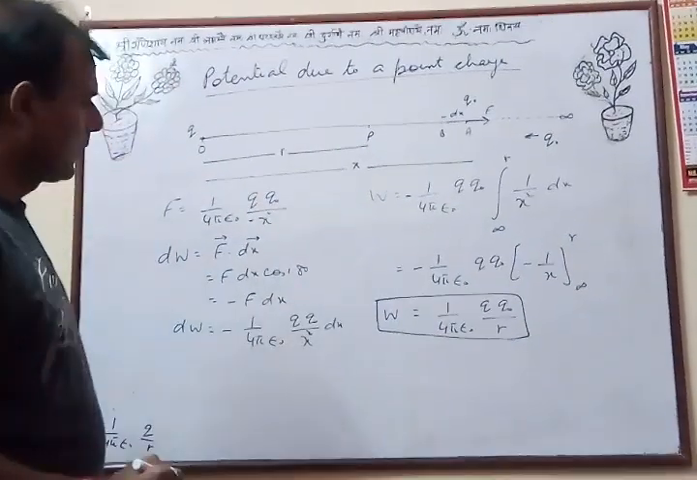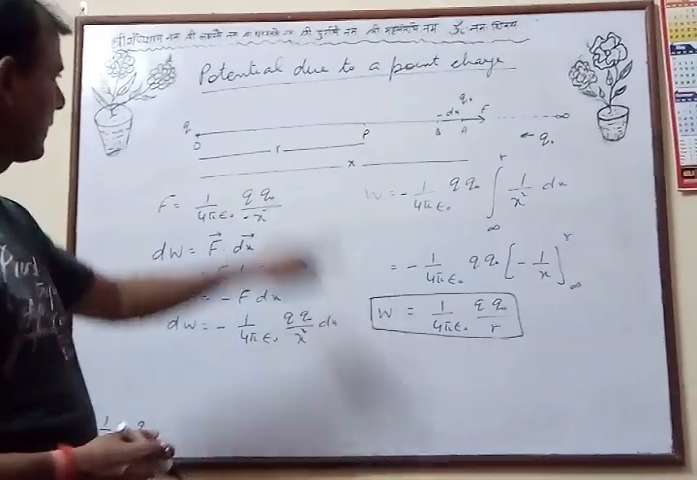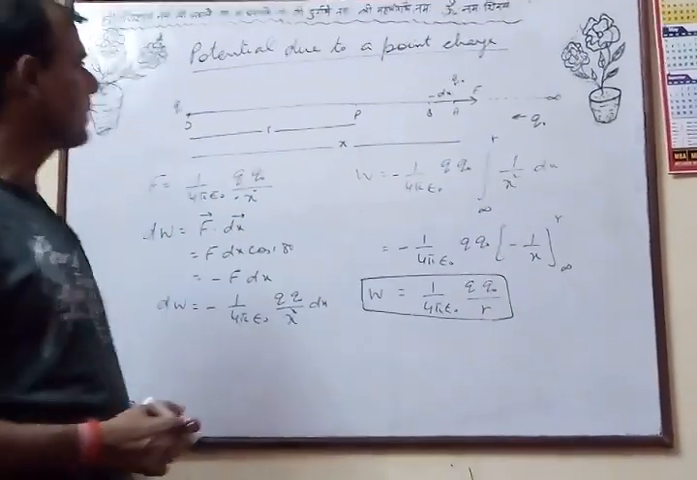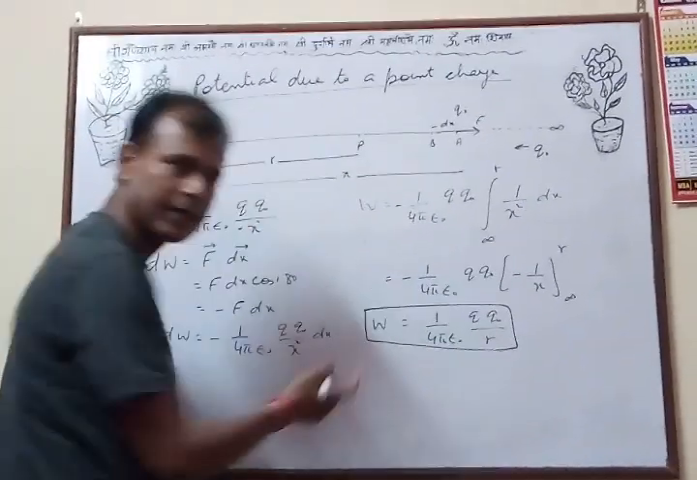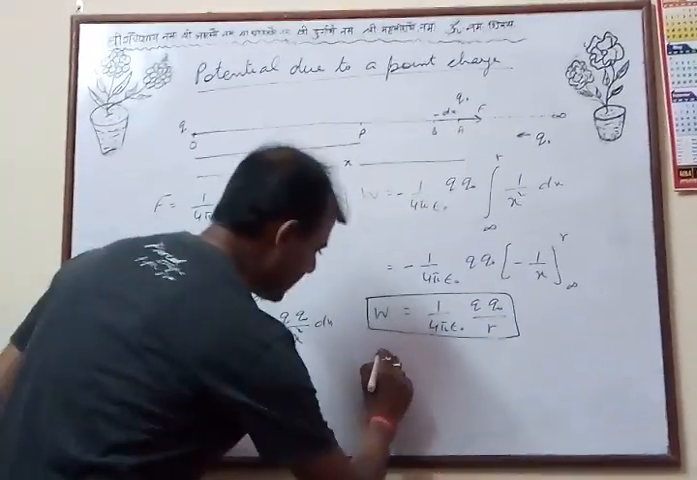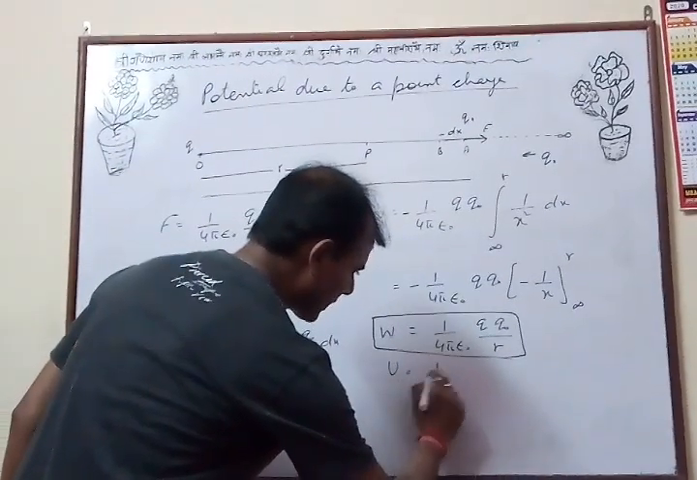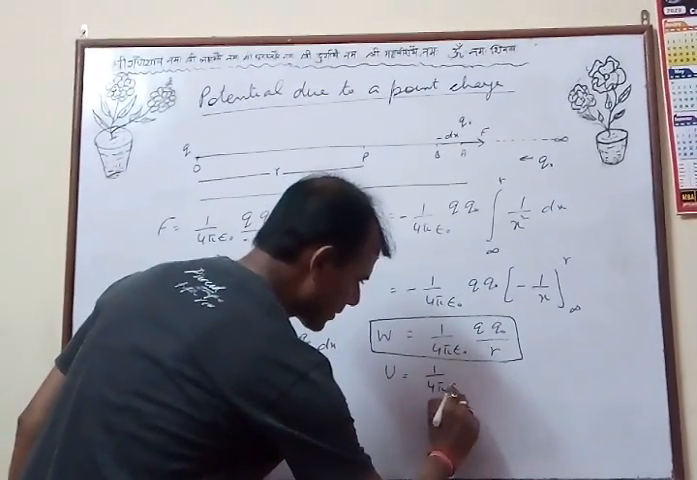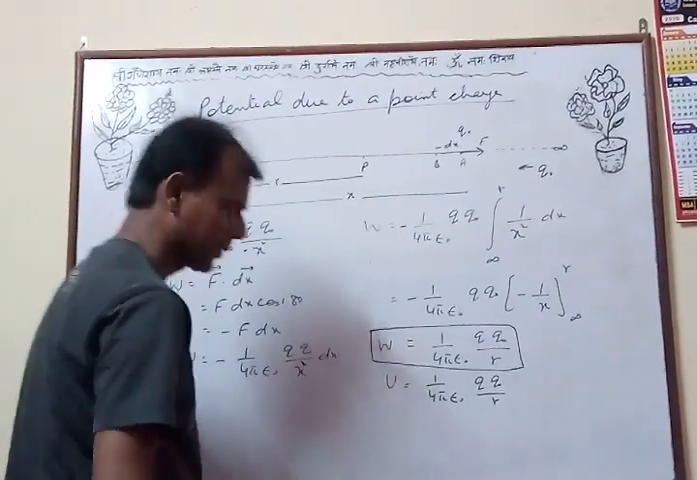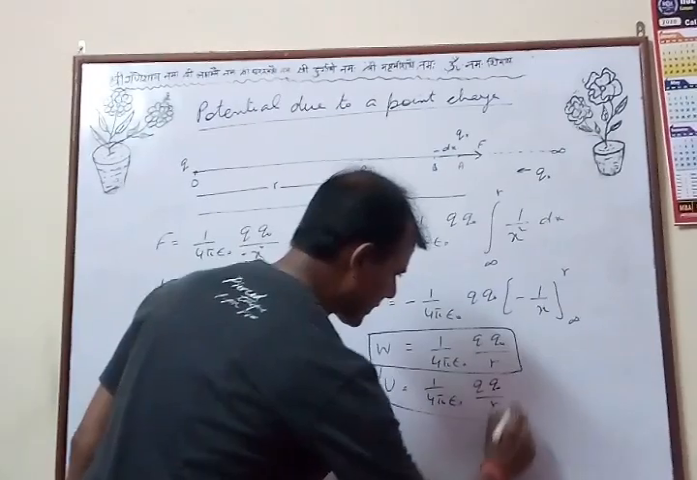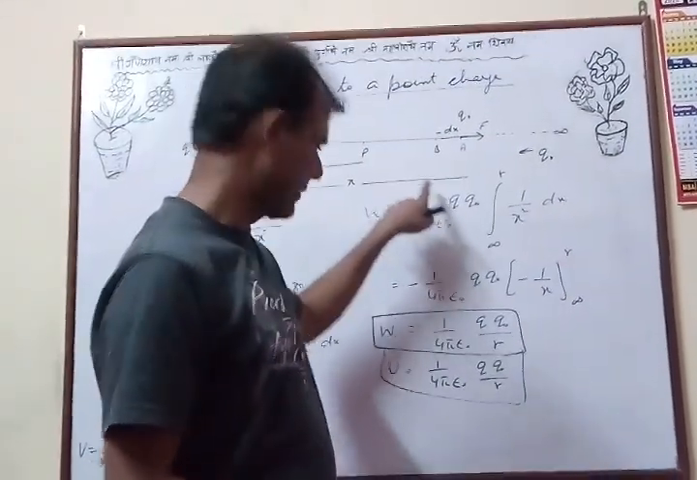Clear? Now this work done, whatever is the work done, is stored in the form of its potential energy. If the question comes, what is the potential energy of the system? Then this work done is stored in the form of its potential energy. The symbol for potential energy is U. So we write U = 1 upon 4 pi epsilon 0 q naught upon r. This is the formula for potential energy of the system. Which system? q naught at a distance r.